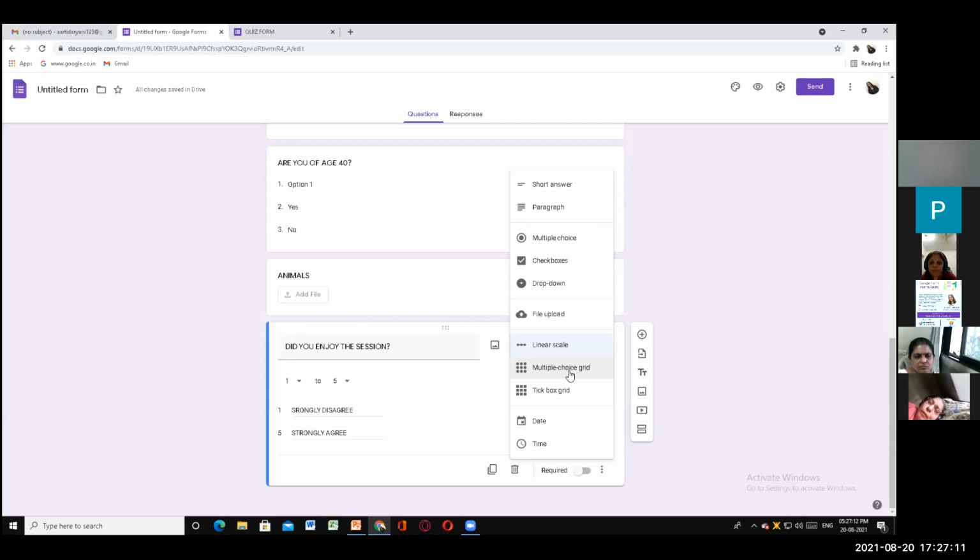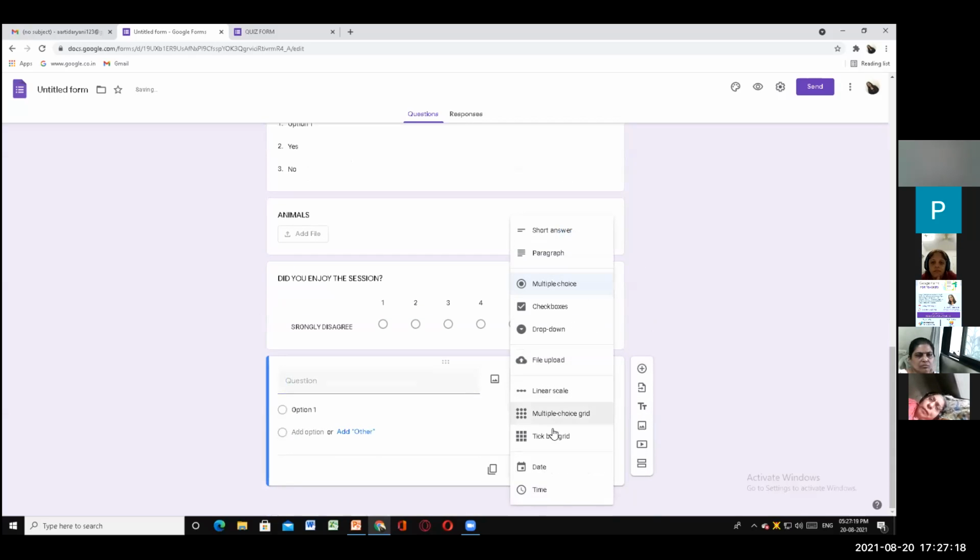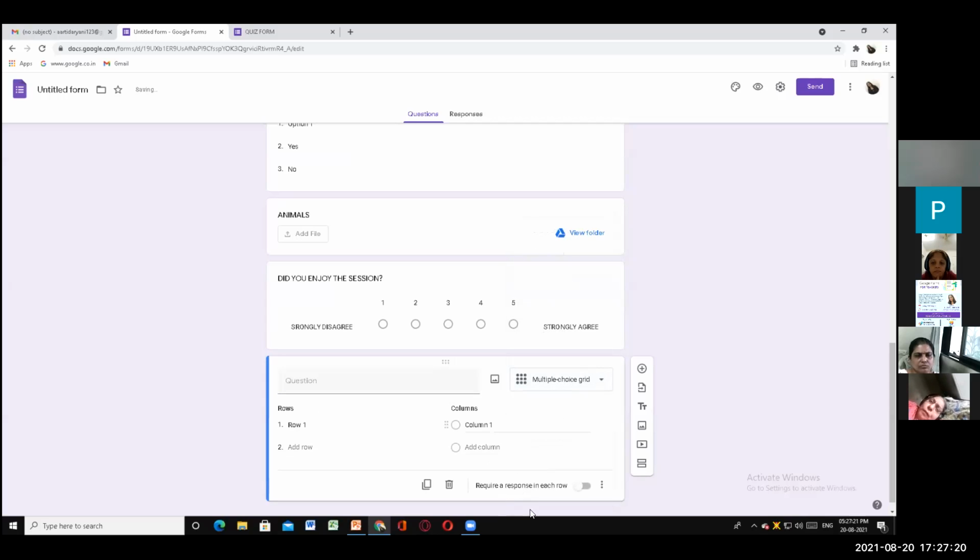Next is multiple choice grid. Now here, when I click to add a question, here you will get it automatically. Okay, you remember we have done score scaling. For 1, we get strongly disagree. For 5, we get strongly agree. Automatically this option you will find over here in the sheet. Now we'll go to the next, multiple choice grid.